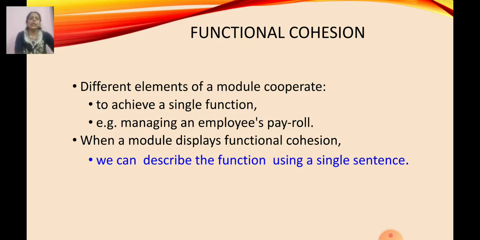Means if there are many functions for achieving a single task, that is known as functional cohesion, and we can describe it in a single sentence. Functional cohesion is the highest degree of cohesiveness.